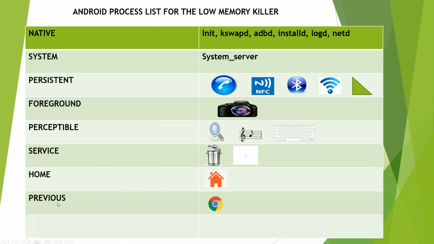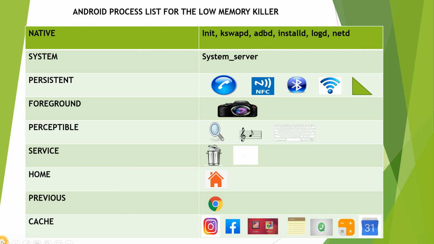Next is the previous application with which I was interacting. Imagine I have opened Chrome. After opening Chrome, I open the camera. So Chrome becomes my previous application, and the foreground application is my camera application. Next come all the cached processes, all the applications which are in cached.